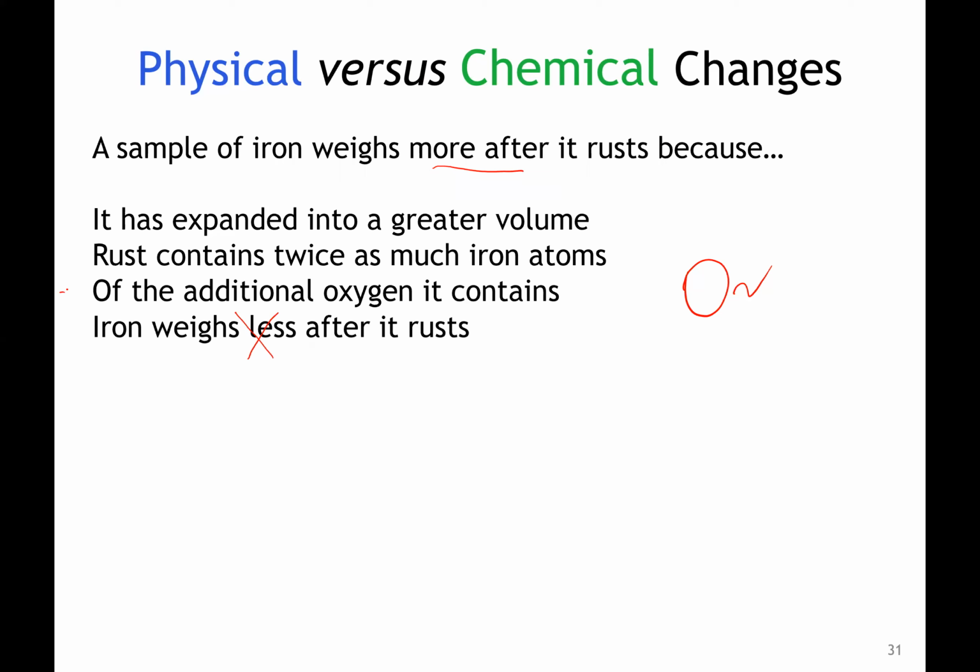So that's just something to think about, nothing that you would be asked of something like that. But the idea is that it's a chemical change. The bonds that are present are different and the way they're connected.